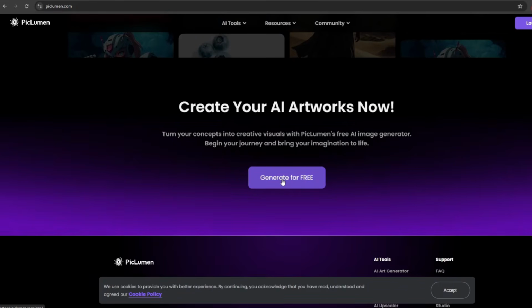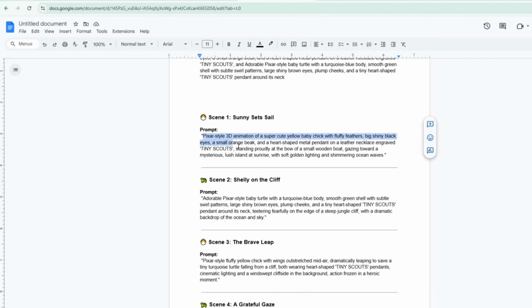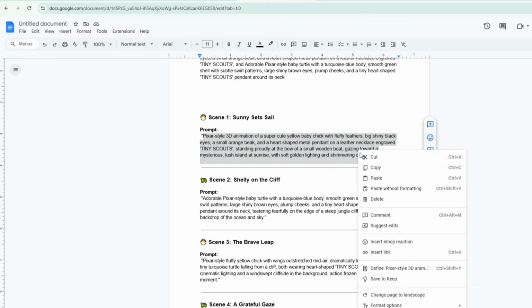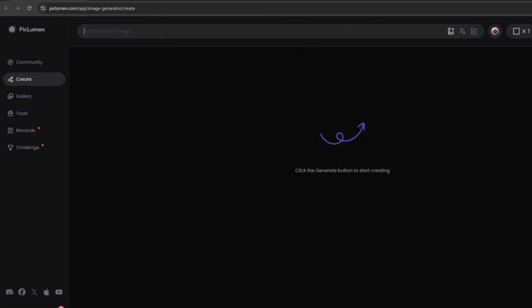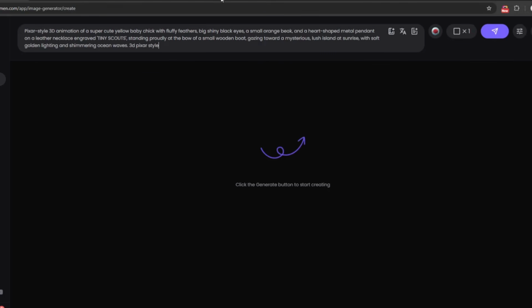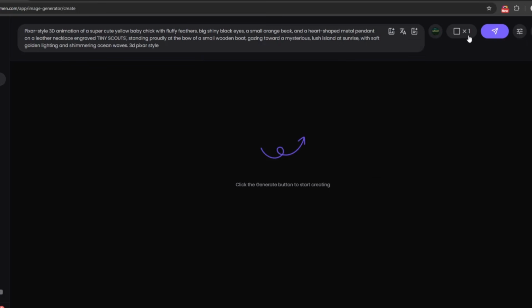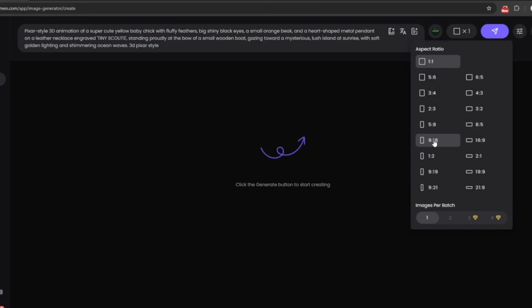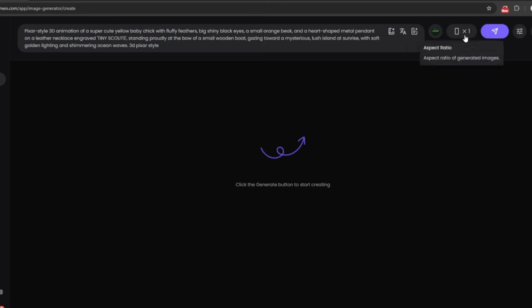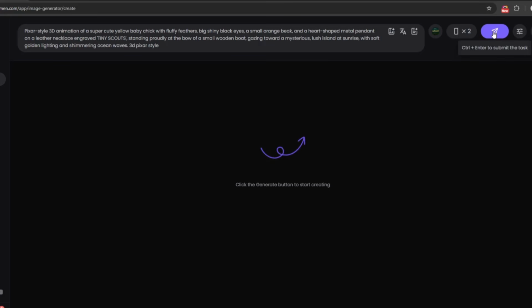To start with PicLumen, click Generate for free. After logging in, click on the Create button. To start creating images with PicLumen, simply copy the first prompt from your story and paste it here. At the end of the prompt, add 3D Pixar style to generate cartoon-style images instead of realistic ones. After that, click on this button and select the Flux 1 model. In the Dimensions section, select a 9:16 ratio. This ratio is ideal for Reels, TikTok, and YouTube Shorts videos. Then set the quantity to 2 to create 2 image variations at once. Finally, click the Generate button.